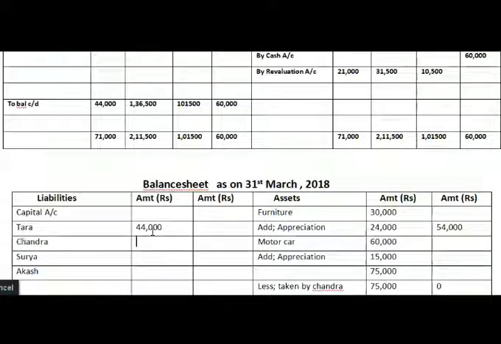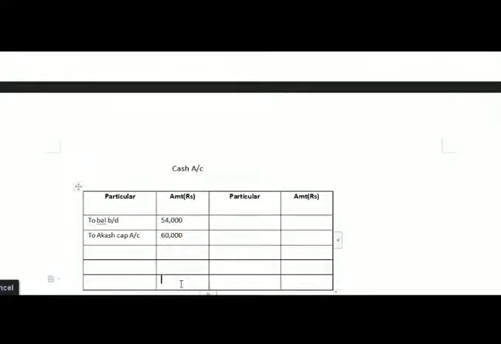The next here 1,36,500 rupees. The next here 1,01,500 rupees, and the next is 60,000 rupees. And the total here we will write in the outer column of all the partners. Before that we will just do the cash balance here. The total of the cash here is 1,14,000 rupees.